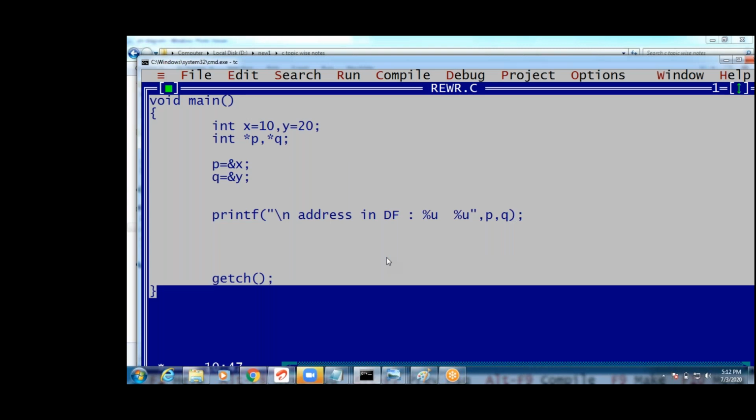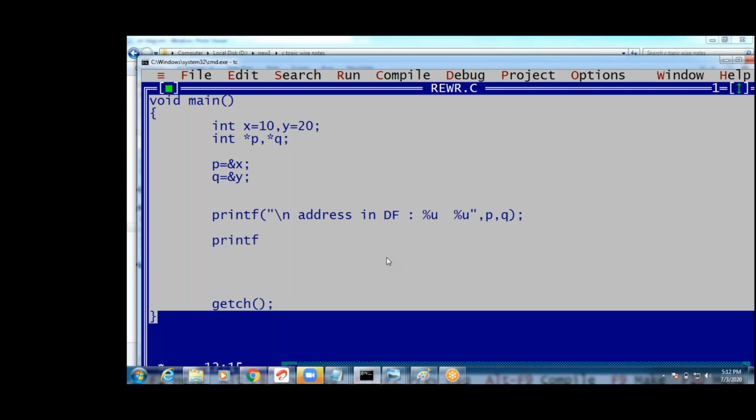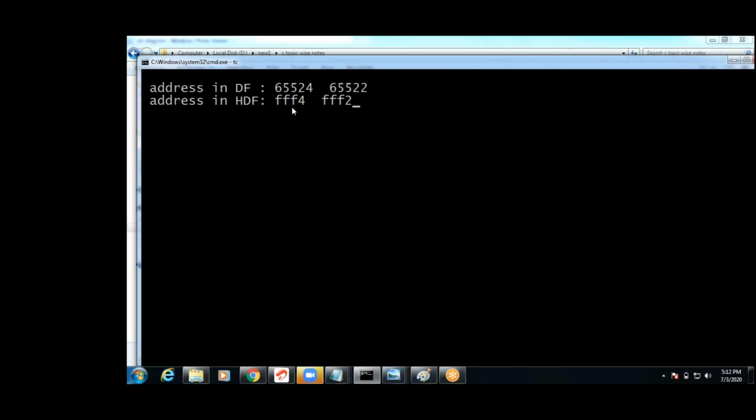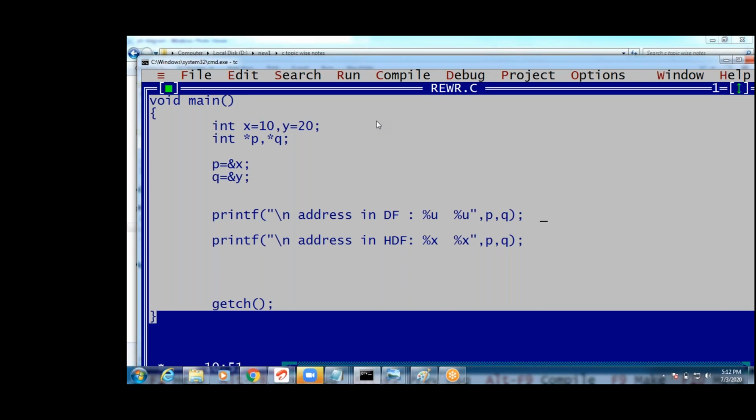Now we write this later. Wait a minute. See this. Now I want to print the address in hexadecimal format, guys. How to print the address? Printf, see guys, address in hexadecimal format. Address in HDF. How to print the address in HDF, guys? Percentile P or percentile X you can use. Percentile X, P and Q. What are P and Q? P is the address of X. Q is the address of Y. See, this is hexadecimal format. HDF means here I wrote it in my text, it is hexadecimal format.